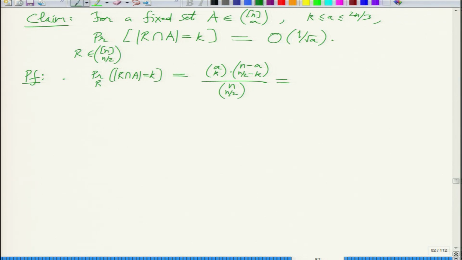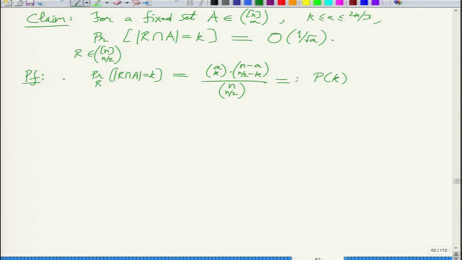Yeah, it was coming out to be 1. I think we are taking a equal to k then. Yeah, that was a equal to k case. We wanted triples. That was a equal to k case, and this is just the general version. So call this p of k, this probability, because we have to now make sense of this expression.